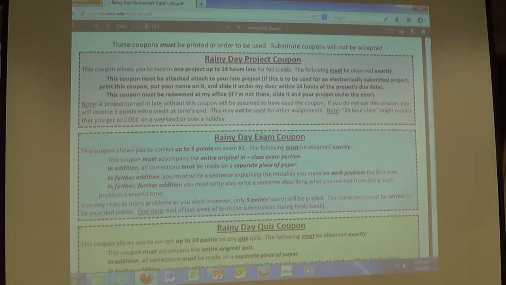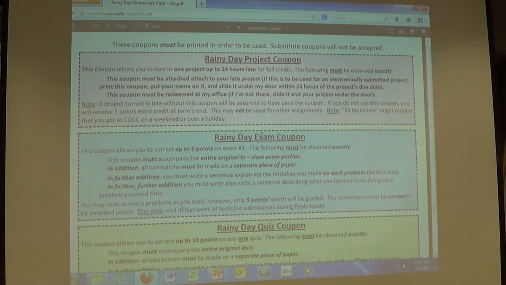The exam coupon below it allows you to pick up 5 points on exam number 1, which you just got back from me. So if you want, you can correct up to 5 points. So if you lost 3 or 4 or 5, you can redo those and resubmit. Just make sure you do everything on the coupon, which is print the coupon off, staple to the exam, make corrections on a separate piece of paper, make sure they're correct.